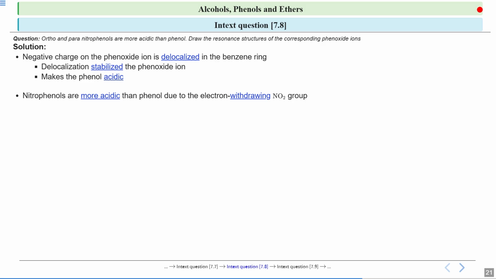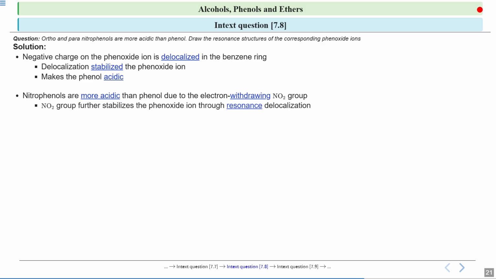And when I talk about an electron withdrawing group like the nitro group, it is an electron withdrawing group. So if an electron withdrawing group is attached to the ring, it will withdraw more electron density. So if it withdraws more electron density, the oxygen and hydrogen bond will become more polar. Why? Because the electron density in oxygen is decreasing now. Okay, so the oxygen and hydrogen bond will become more polar, and hydrogen can leave easily. So when your NO2 group is attached, it will make your phenol more acidic because of the electron withdrawing NO2 group.